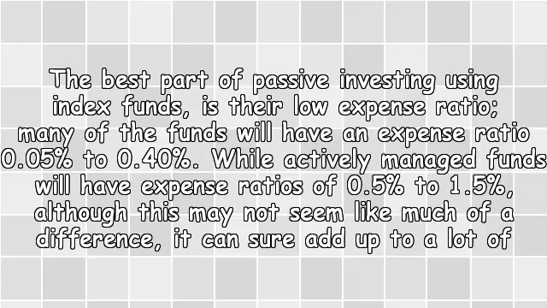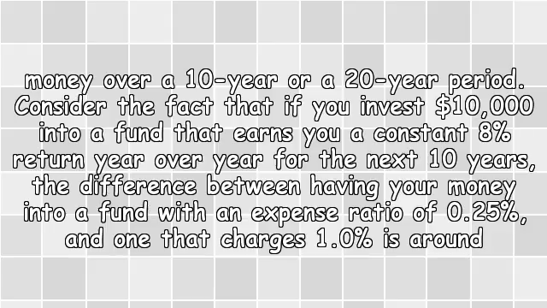The best part of passive investing using index funds is their low expense ratio. Many of the funds will have an expense ratio of 0.05% to 0.40%, while actively managed funds will have expense ratios of 0.5% to 1.5%. Although this may not seem like much of a difference, it can sure add up to a lot of money over a 10-year or a 20-year period.